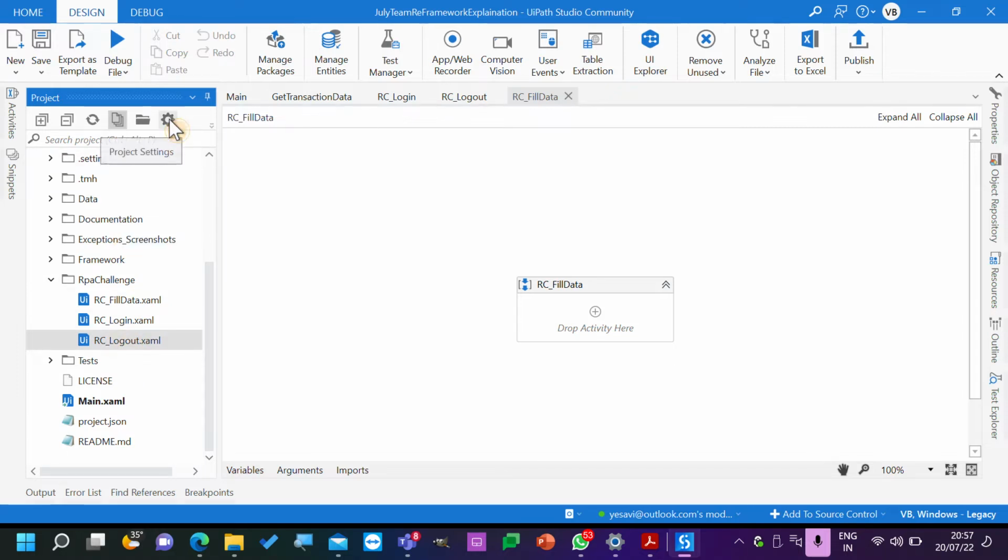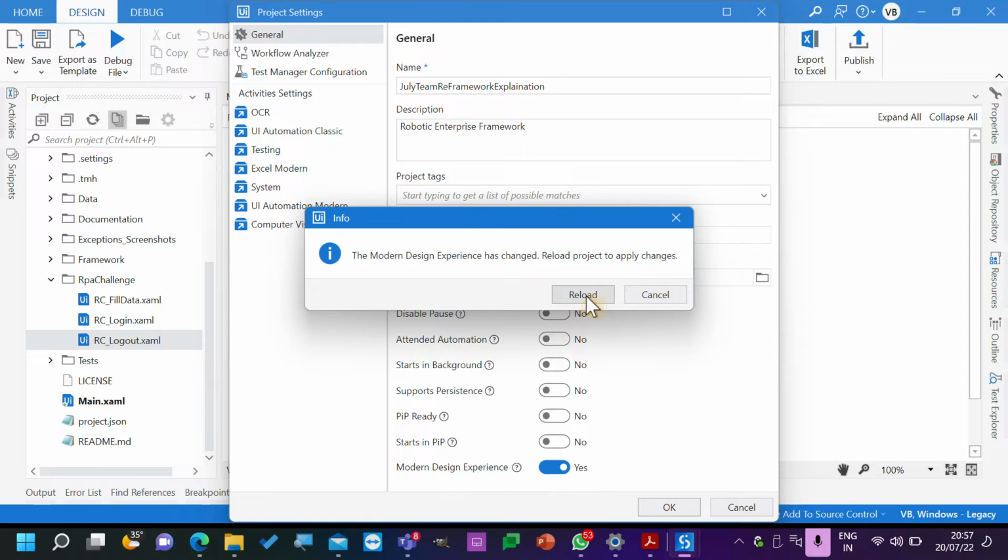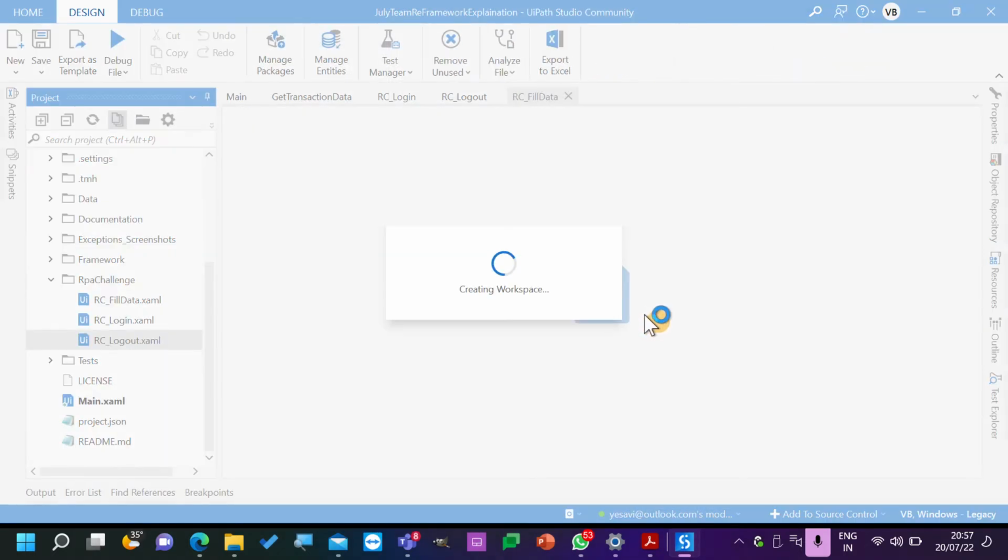I am going with the legacy applications, or just a second. So use modern design. I'm not using the modern design. I'm using the legacy design. So let's wait.